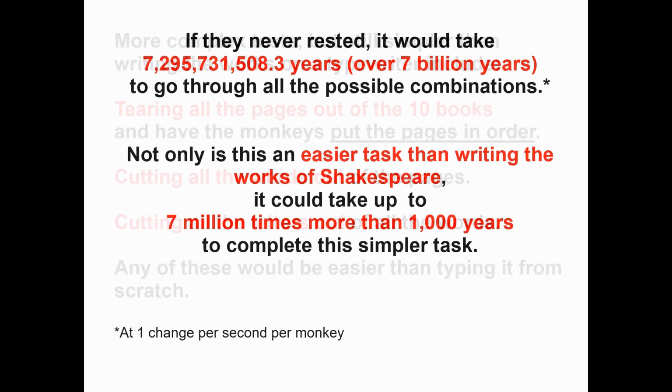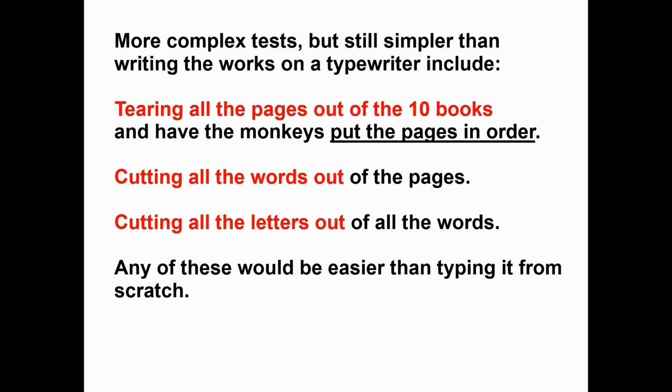More complex tests, but still simpler than writing the works on a typewriter, include tearing all the pages out of the 10 books and having the monkeys put the pages in order. Going farther, you could cut all the words out of the pages and have them put the words in order per page and the pages in order. Or you could cut all the letters out of all the words and then have them put together the works of Shakespeare from scratch with the actual proper number of letters to complete the task. All of these approaches are simpler than totally random typing.